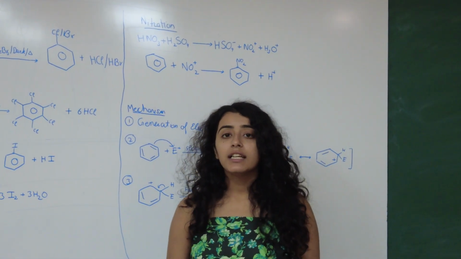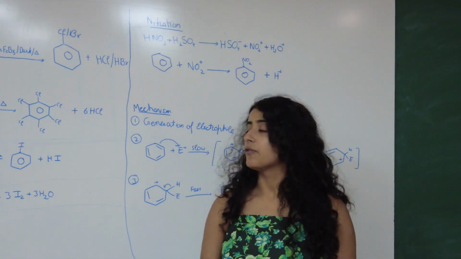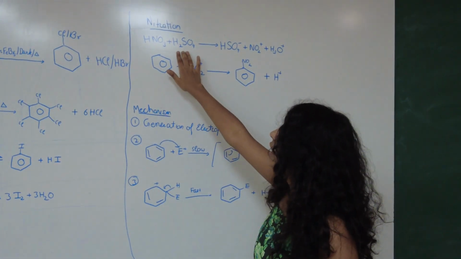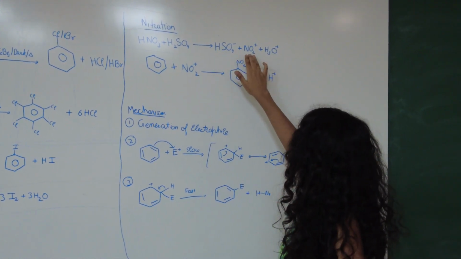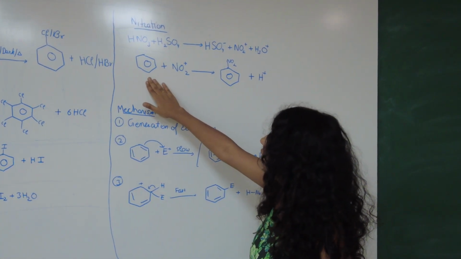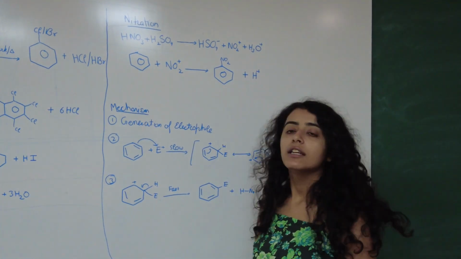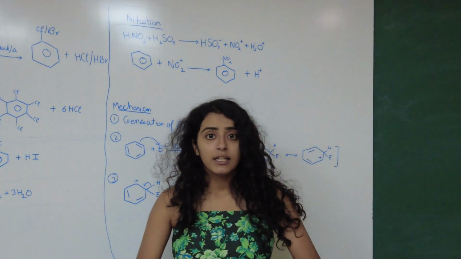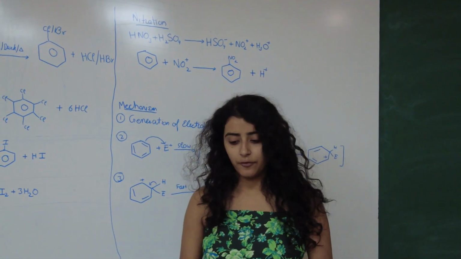The NO2+ group is generated by using a nitrating mixture. Nitrating mixture is the mixture of concentrated HNO3 and concentrated sulfuric acid. Here you can see that HNO3 plus H2SO4 are mixed to form the NO2+ electrophile. That NO2+ electrophile goes to the benzene ring and replaces the H+ atom. Now we will study the mechanism of electrophilic substitution reactions.